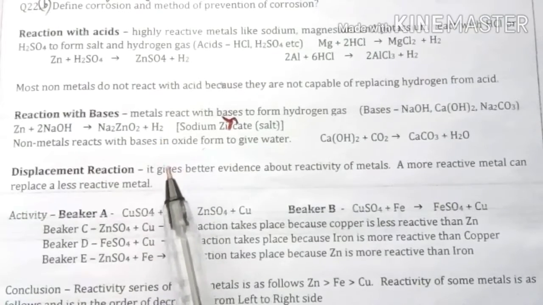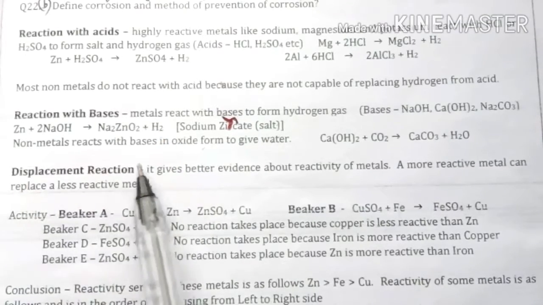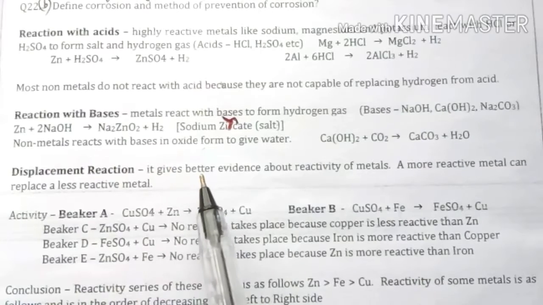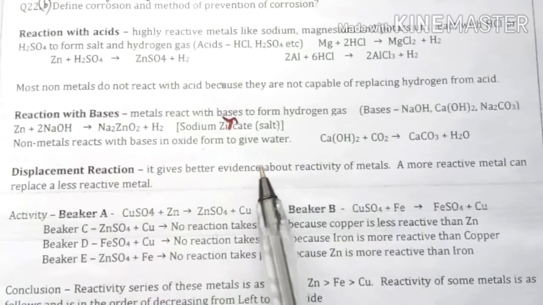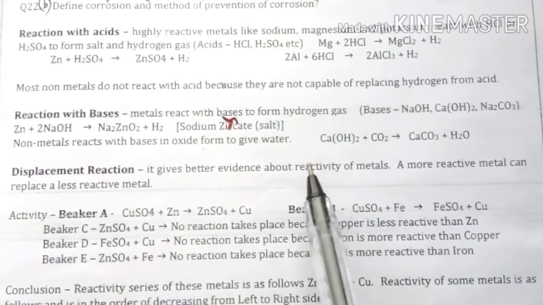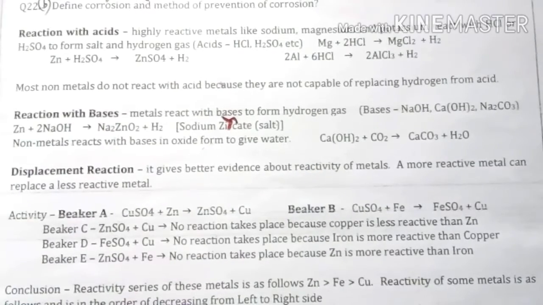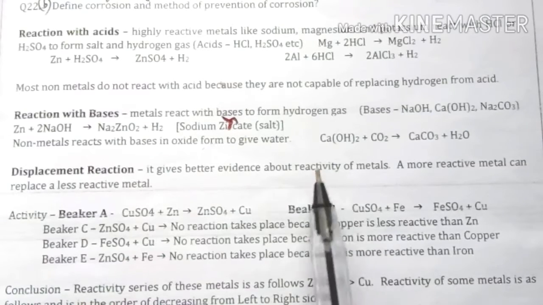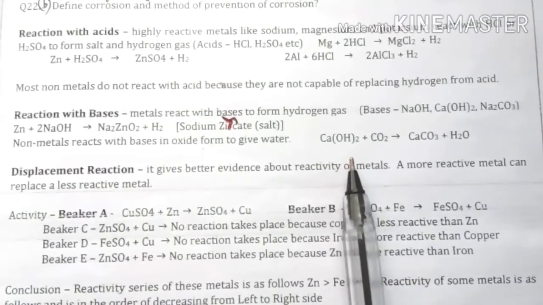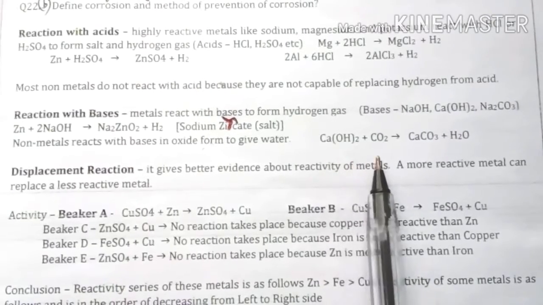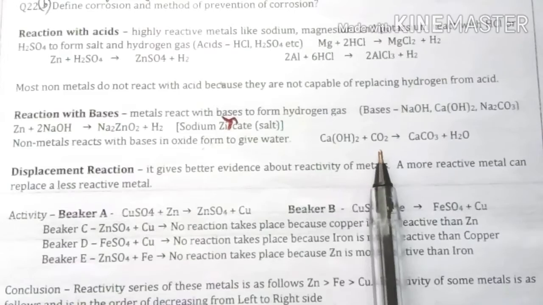And in the next equation, a non-metal reacts with bases and forms oxide and water. Understand the non-metal reaction with bases with the help of an example. Ca(OH)2, calcium hydroxide, reacts with CO2.